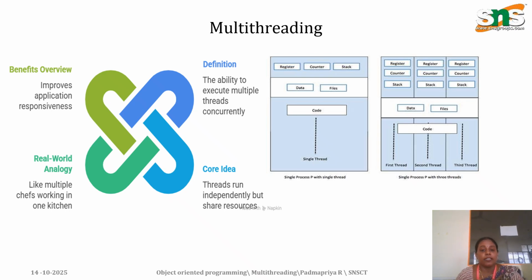The core idea of multi-threading is that threads run independently but share resources. The benefit overview of multi-threading is that it improves application responsiveness, and a real-world analogy is multiple chefs working in one kitchen. So this is a single process P with a single thread, and a single process P with three threads. This is an example of multi-threading.